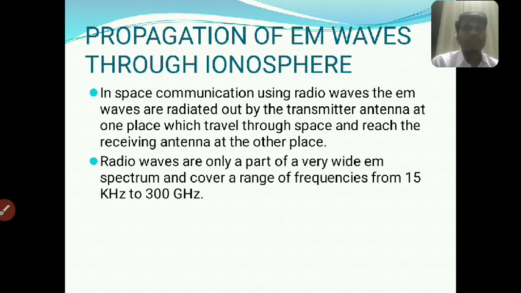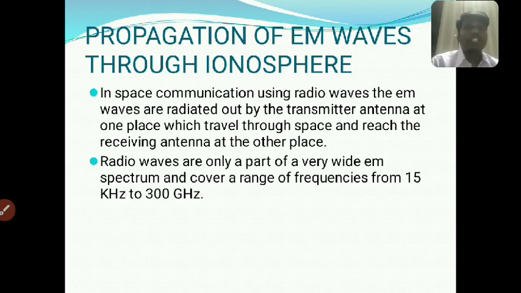Today we discuss the propagation of electromagnetic waves through the ionosphere. Different types of electromagnetic waves are there, and waves can travel to the ionosphere through the ground, through the sky, through space, and directly. So we have discussed the propagation of electromagnetic waves through the ionosphere.